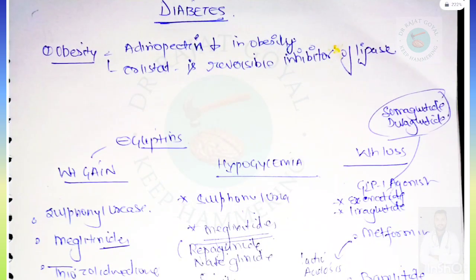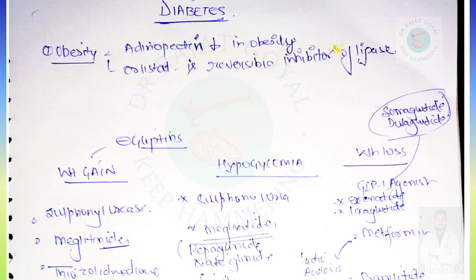Next topic is diabetes. In diabetes, firstly we will talk about obesity. In obesity, adiponectin decreases, and the only drug used in obesity is orlistat, a reversible inhibitor of lipase. So these 2 points were asked for obesity in the previous year: adiponectin decrease, and orlistat, which is used for obesity, is a reversible inhibitor of lipase.